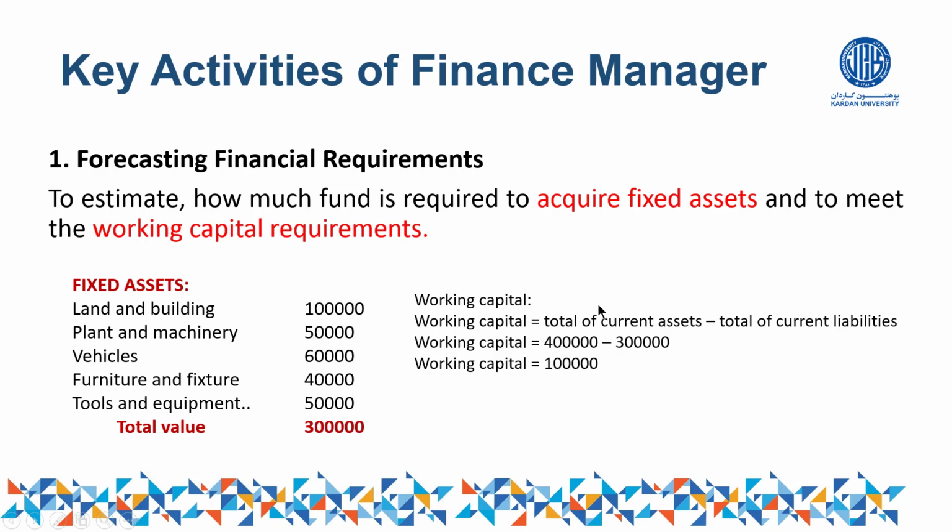So from the total of current assets minus the total of current liabilities, you will get what? Working capital. For example, we assume that we have estimated that the total of current assets required is equal to 4 lakh.